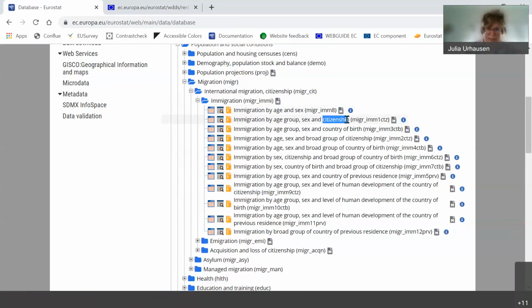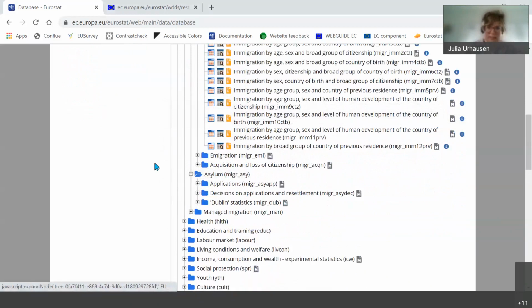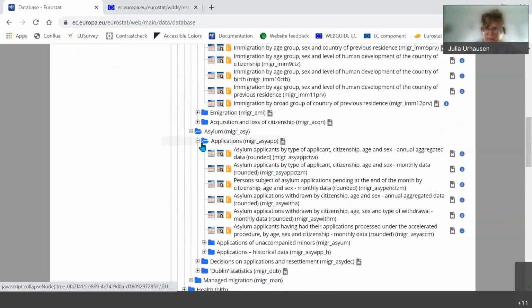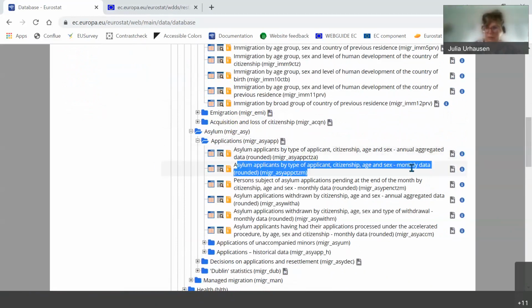However, I have to say that these data are all annual, so they will not yet show anything. For the asylum data, for the applications, we have monthly data. So if people lodge an asylum application, this will be shown here.